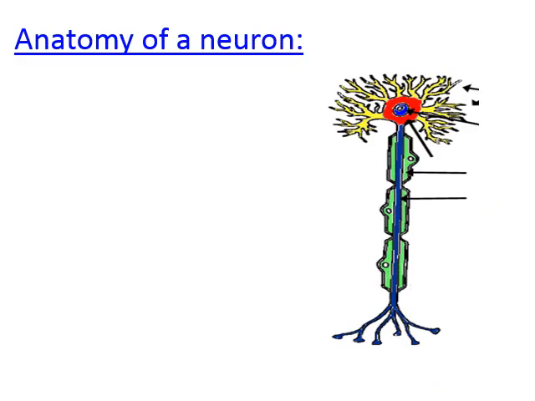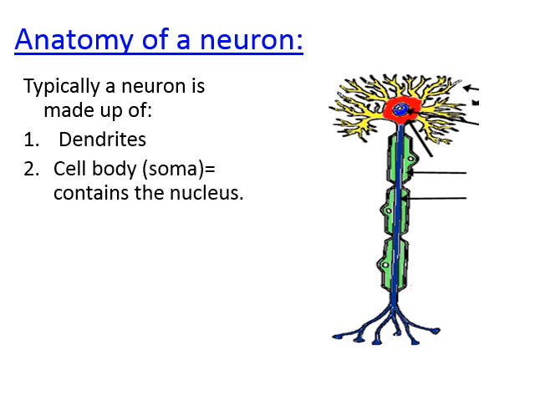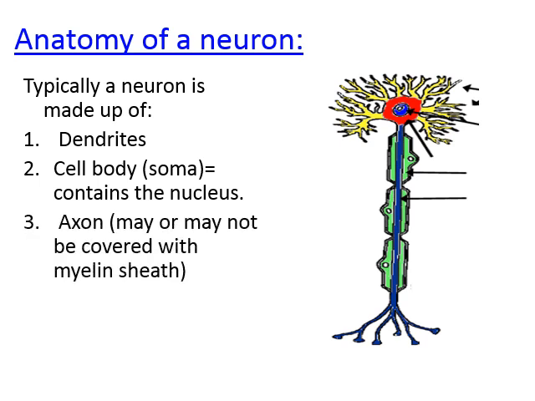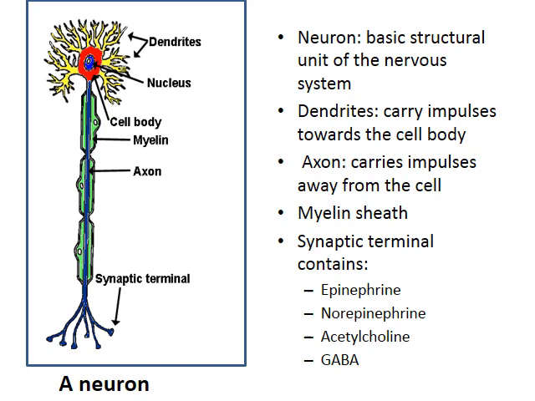Anatomy of a neuron. A neuron, as we know, is typically made up of dendrites, the cell body, which is called the soma and contains the nucleus, and the axon, which may or may not be covered by a myelin sheath. Finally, we have the terminal arborization, which is called the terminal buds or knobs. So: dendrites, cell body, axon, and finally the terminal arborization.